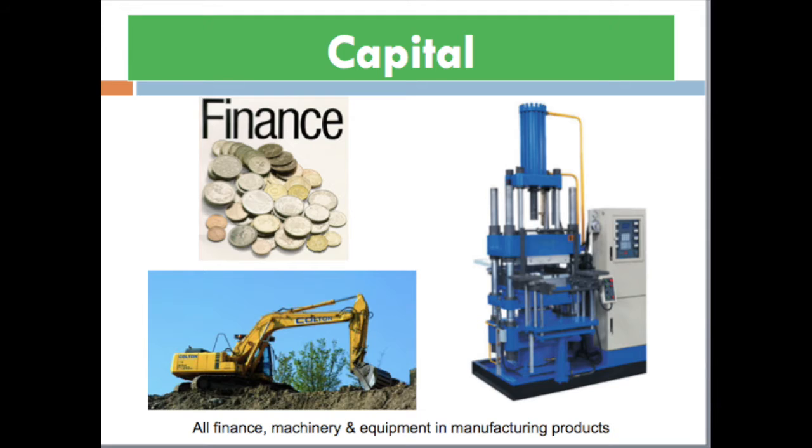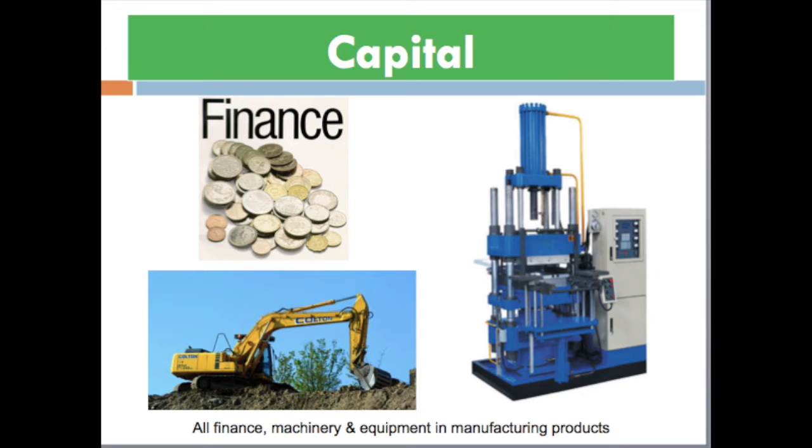Now, the third factor of production is capital. What is capital? Generally, by capital, we mean finance only. If we ask a friend, why didn't you start your business yet? He will say, oh, I have a shortage of capital, or I don't have capital, or I am arranging the capital. But in business and economics, capital is broader. Capital includes all finance, machineries, and equipment used in manufacturing a product.